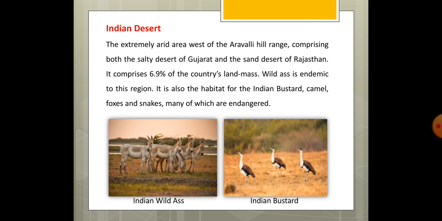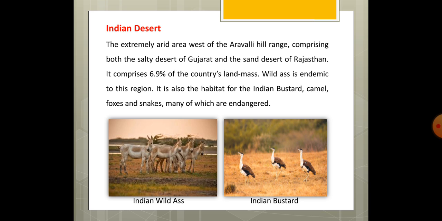The Indian desert. We all get the image of sand dunes when we talk about desert. This is an extremely arid area west of the Aravalli Hill Range, comprising both the salty desert of Gujarat, which is known as Rann of Kutch, and the sand desert of Rajasthan. It comprises 6.9% of the country's landmass.